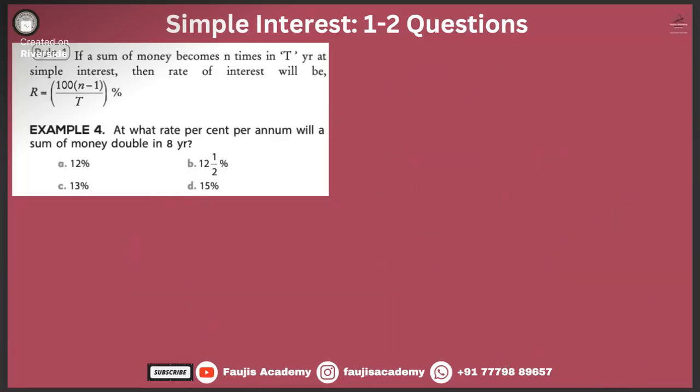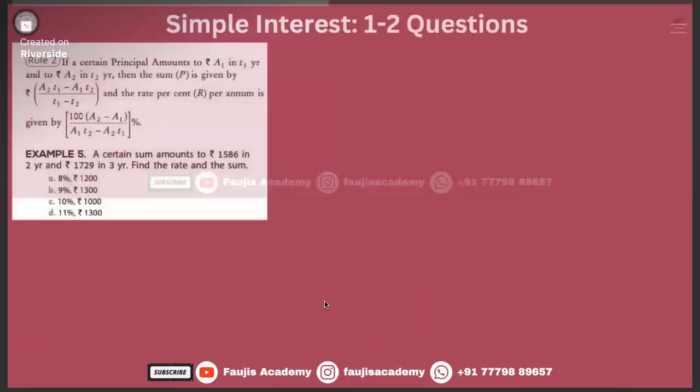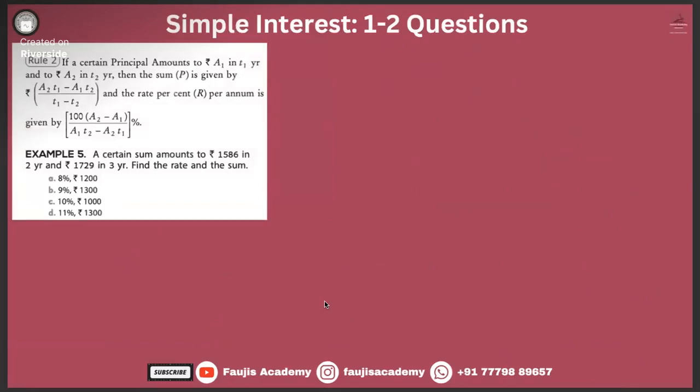Easy one. And remember this one, you might come across this question in your examination. If a certain principal amounts to A1 in T1 years and A2 in T2 years, then the sum, that means the principal, is given by the formula (A2 T1 minus A1 T2) divided by (T1 minus T2), right?